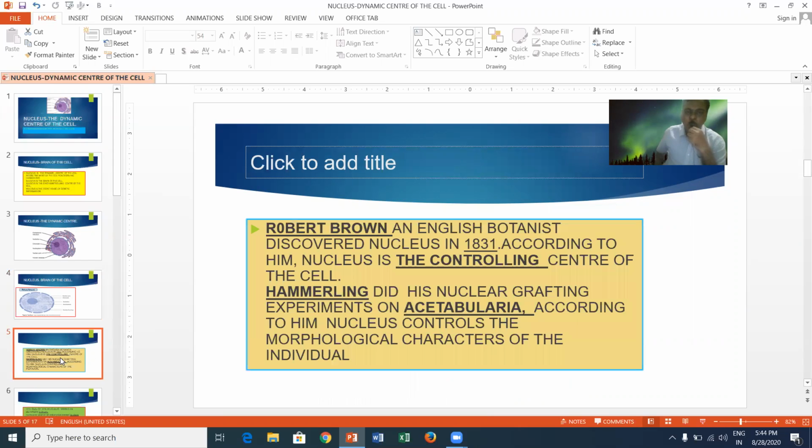The nucleus was first discovered by Robert Brown, an English botanist, in 1831. It is one of the glorious aspects. According to him, nucleus is the chief controlling center of the cell. Hammerling did his nuclear grafting experiments on Acetabularia. According to him, nucleus controls the morphological characters of the individual.